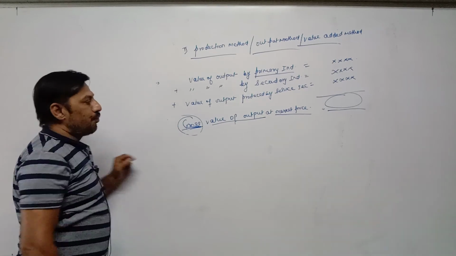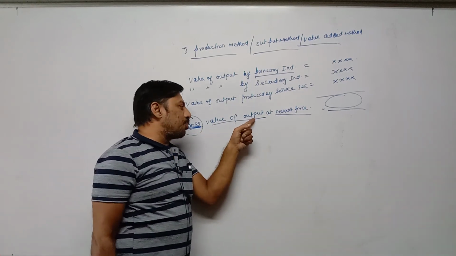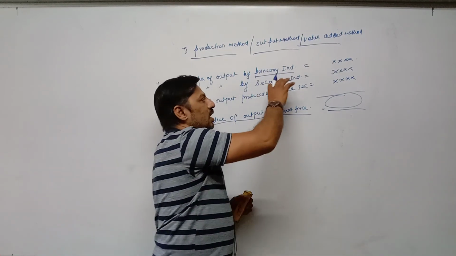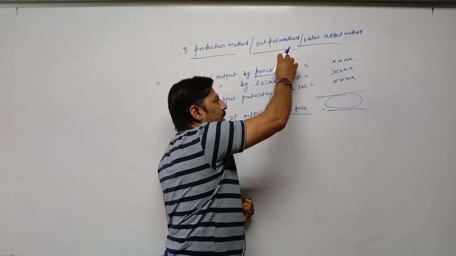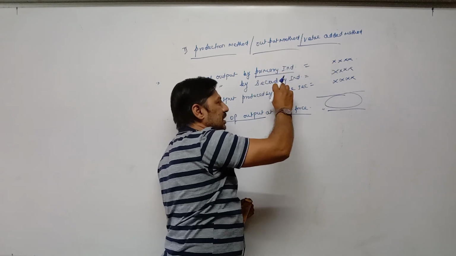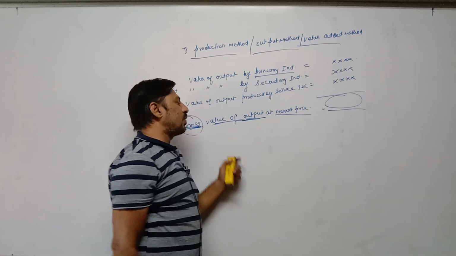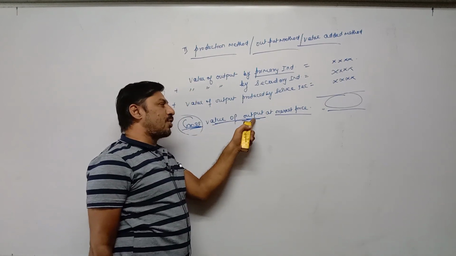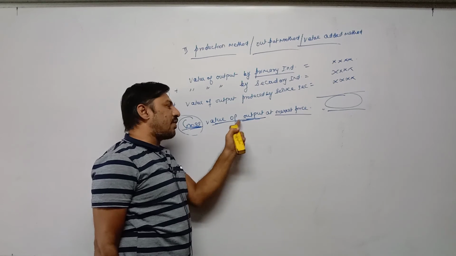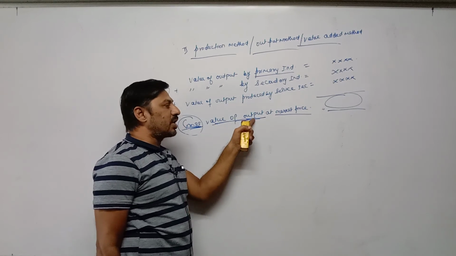Second one is value of output. Output means production. Whatever total production is done by the primary industry, secondary industry and service sector, we are taking the value of total production. That's why we are using value of output, meaning the money value of total production.